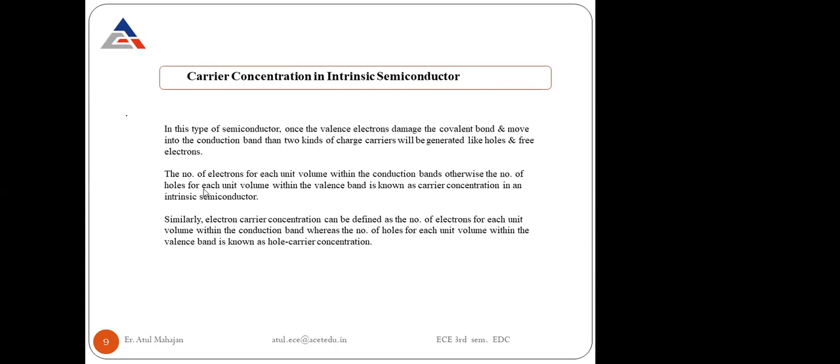Okay. Similarly, electron carrier concentration can be defined as the number of electrons for each unit volume within the conduction band, whereas the hole concentration is the number of holes for each unit volume within the valence band. The conduction band has a number of electrons and the valence band is left with holes when conduction goes on. As the conduction process has started, the valence band has only been left with holes and the electrons are moving towards the conduction band. This is known as the hole carrier concentration.